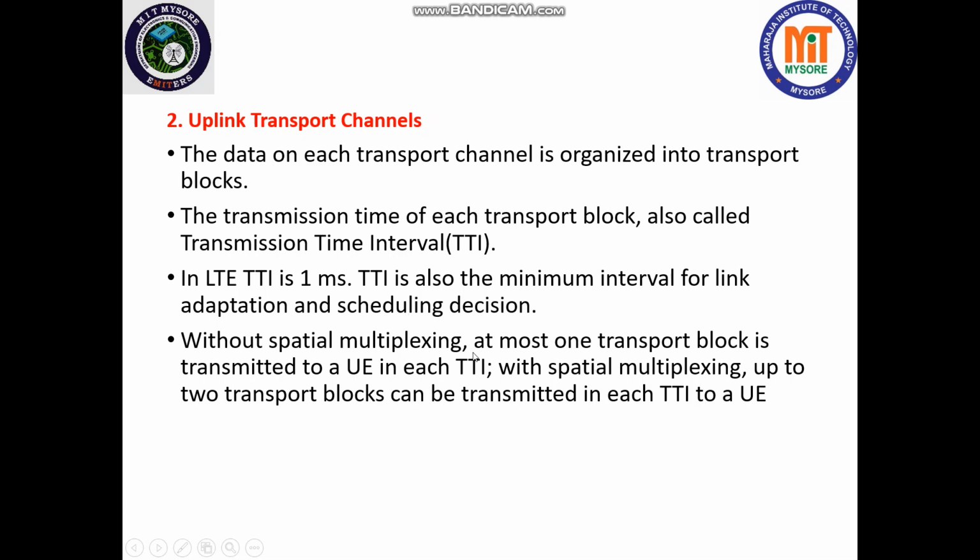Without spatial multiplexing, at most one transport block is transmitted to a UE in each TTI. With spatial multiplexing, up to two transport blocks can be transmitted in each TTI to a user equipment.